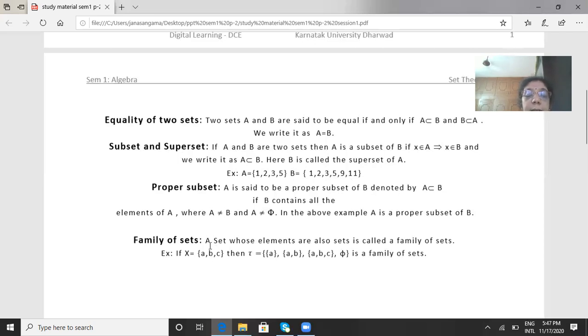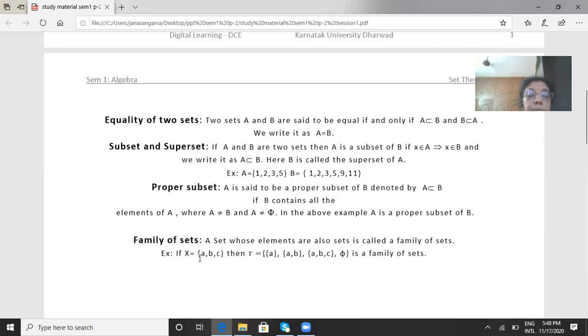So let us see next the definition of family of sets. A set whose elements are also sets is called a family of sets. Family of sets means what? A set whose elements are also sets is called a family of sets.